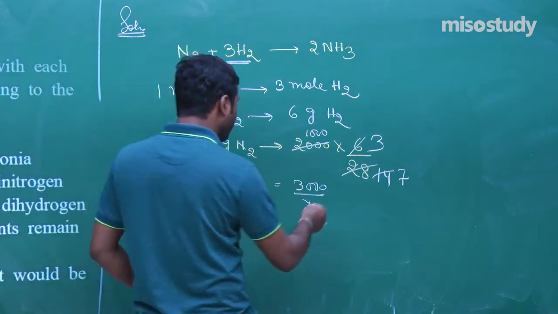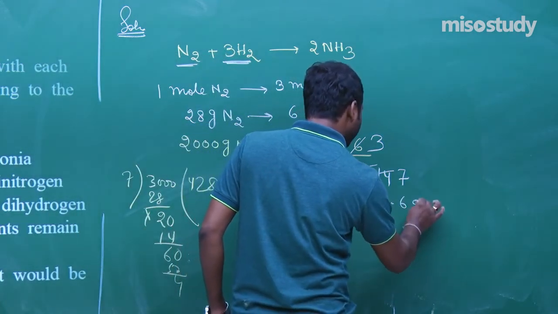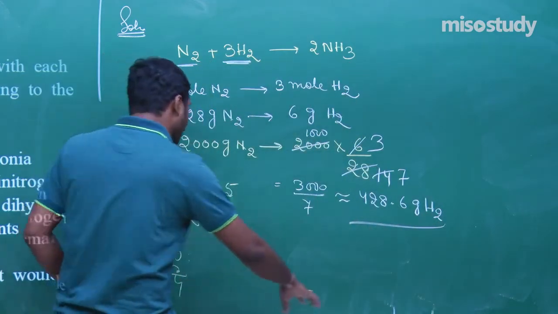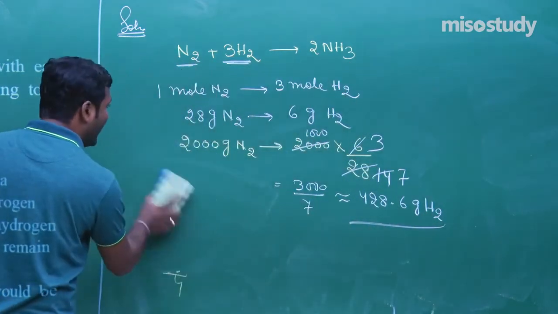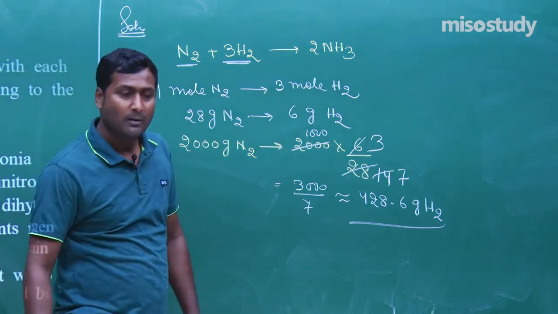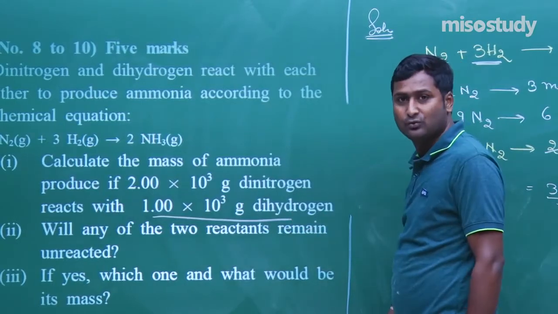That is around 428.6 gram hydrogen. Clear? That is, 2000 gram nitrogen requires 428.6 gram of H2. But here 1000 gram of H2 is given.